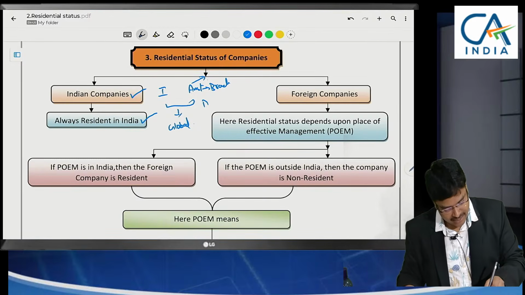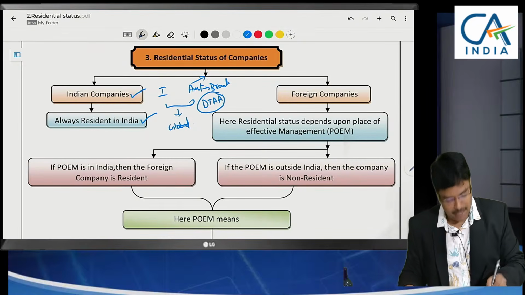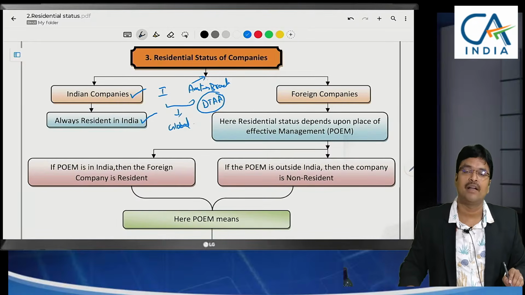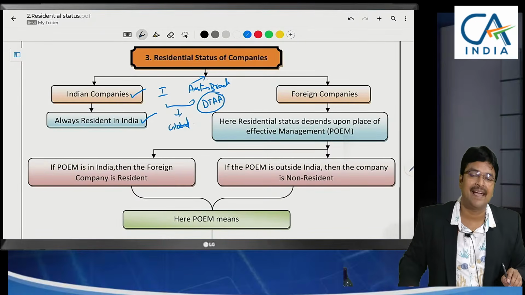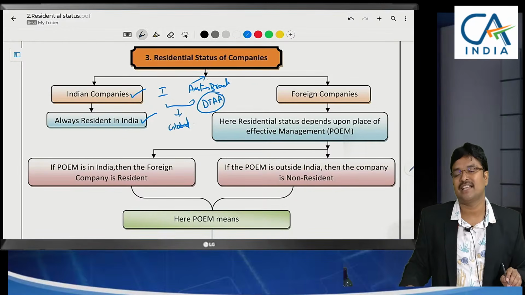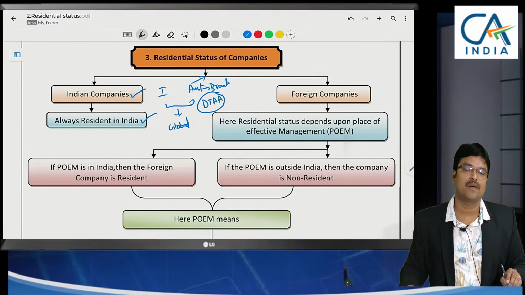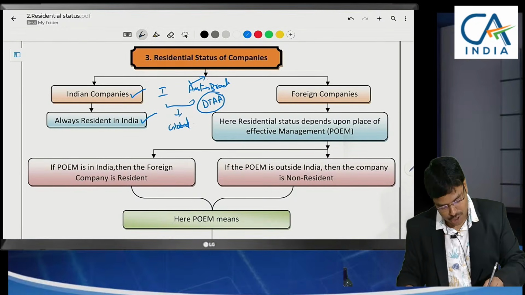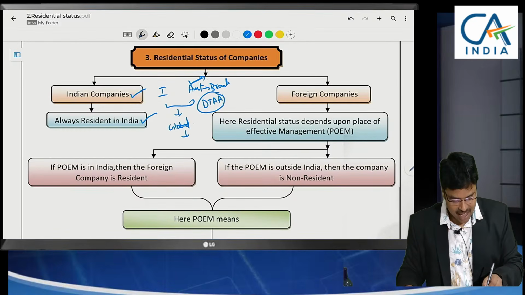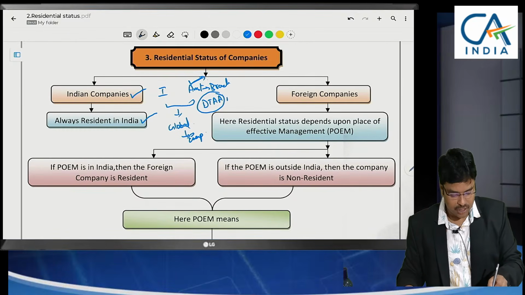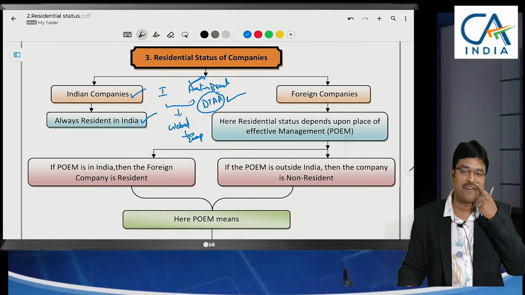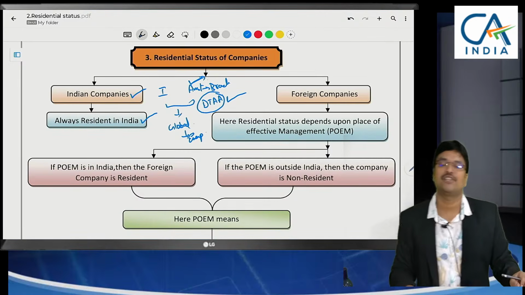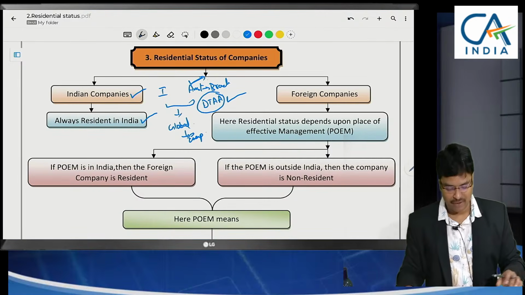Then the DTAA, double taxation avoidance agreement between India and Australia, should be seen here. If they come to a conclusion in the double taxation avoidance agreement that the permanent establishment, wherever it is located, in that country only we have to levy taxes, then in that case only Australia will levy taxes. In India we will claim exemption based on the provisions of the DTAA. A separate form has to be filed to get the tax credit. Those aspects we will discuss later. There will be a separate chapter, double taxation avoidance agreement. There we will have a discussion.